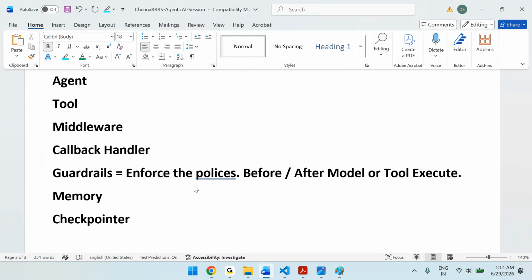Then tools, we know very well: functions. Middlewares, just now we discussed. Callbacks means if something happens, then what is the callback? Generally we use them for logging, tracing, all those things.